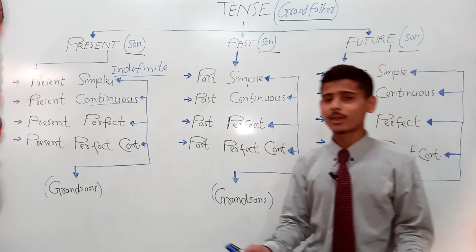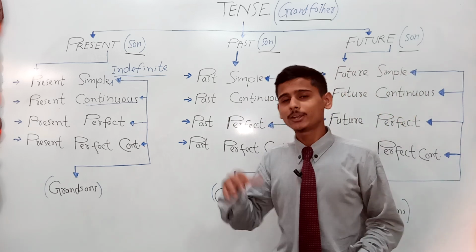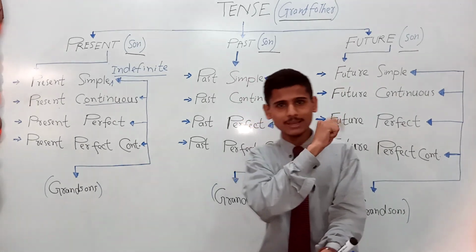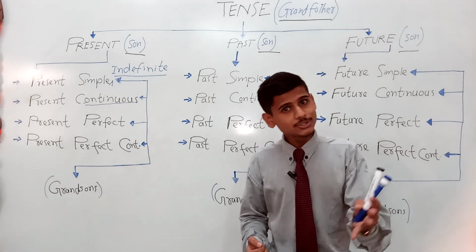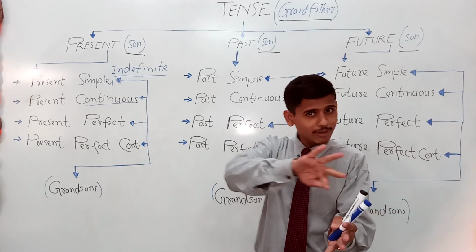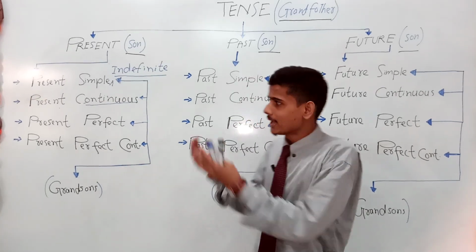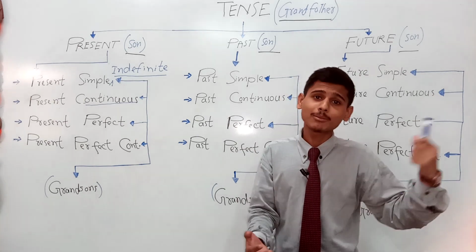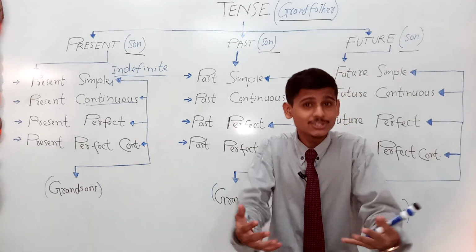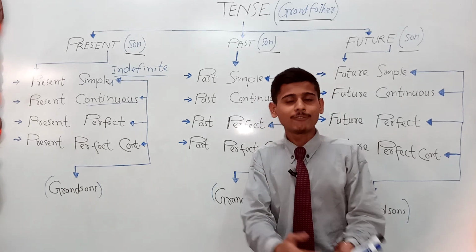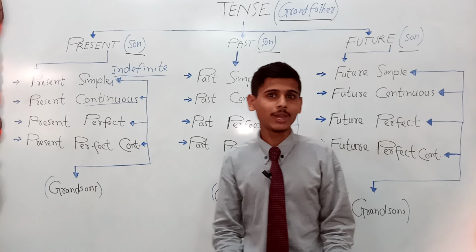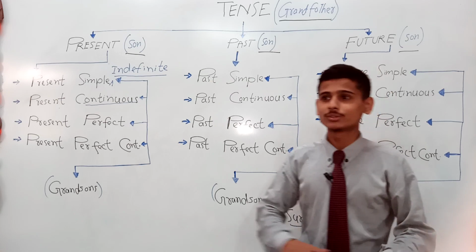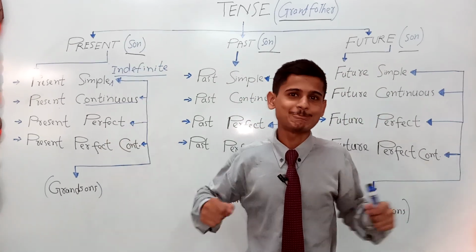Past continuous, same, you have to add an adverb, right? And it is used to indicate an action that occurred in the past time, at some time in the past I'm talking about, and finished as well, but this action continued up for a little longer, right? So in this category of the tense, we show the continuity of an action at some time in the past, right? We emphasize the continuity. It also started and finished too, but what we want to show is continuity of an action, so we use past continuous or past progressive. For example, I was flying in the air in my dream, not in real.